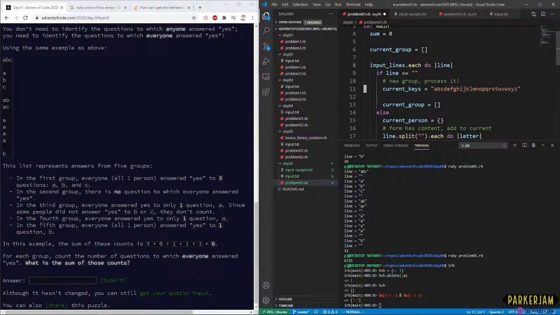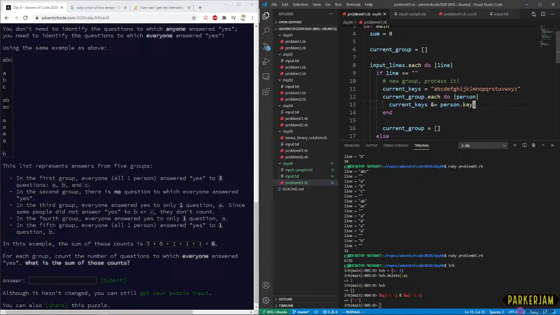We have our current group, and current group is an array. Person. So current keys AND-equals person keys.